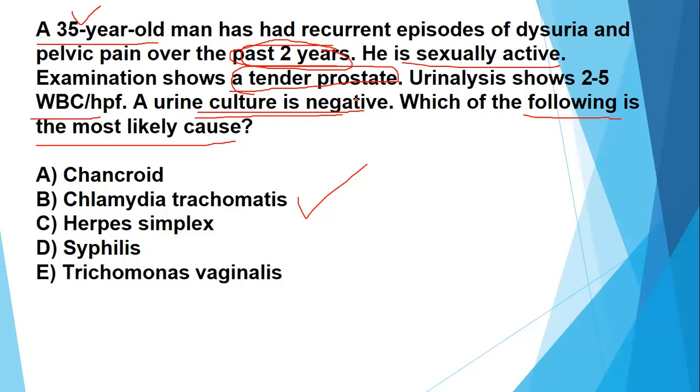So if you see chronic prostatitis, I'm not talking about the real case scenario. I'm just talking about the board questions. I'm talking about USMLE. So in USMLE, if you see that it's 65 years or 60 years old man is having prostatitis, you must think of E. coli and not the Chlamydia trachomatis or Neisseria gonorrhoeae. Why?